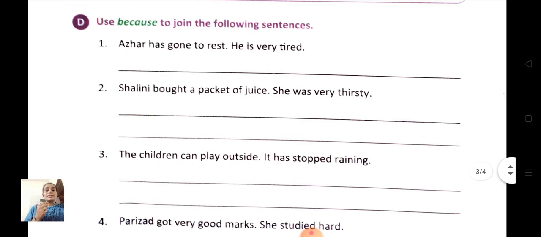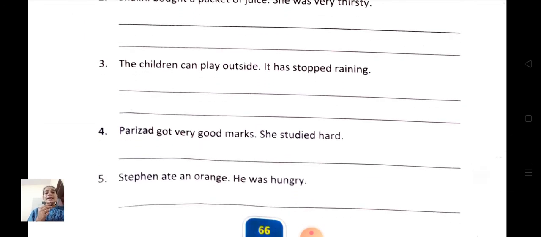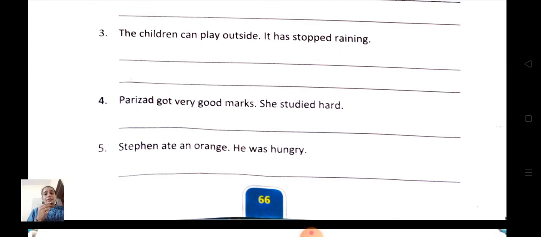Now third one. The children can play outside. It has stopped raining. So the answer is the children can play outside because it has stopped raining. Now fourth one. Parijat got very good marks. She studied hard. So what will come? Parijat got very good marks because she studied hard. Fifth one. Stephen ate an orange. He was hungry. So Stephen ate an orange because he was hungry.